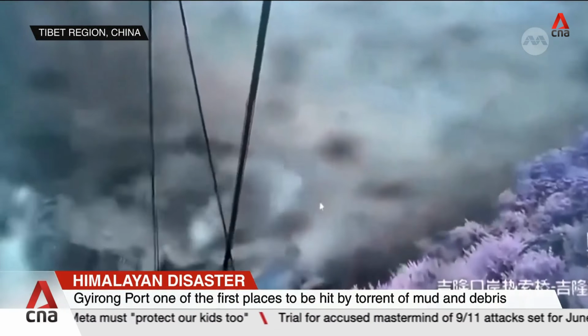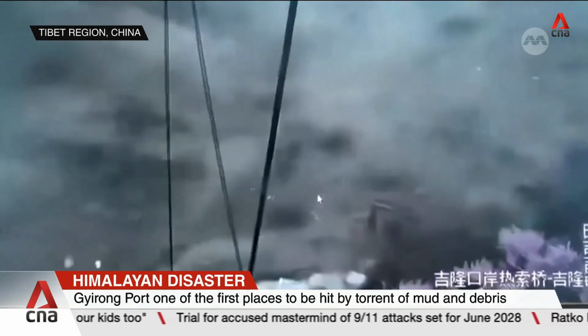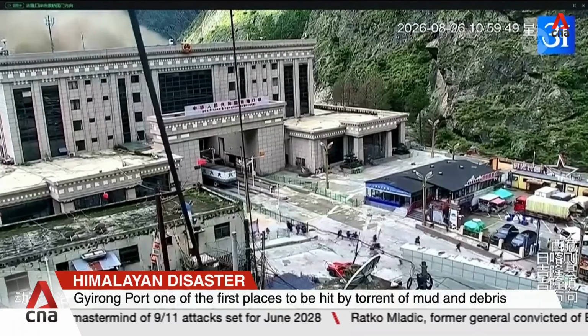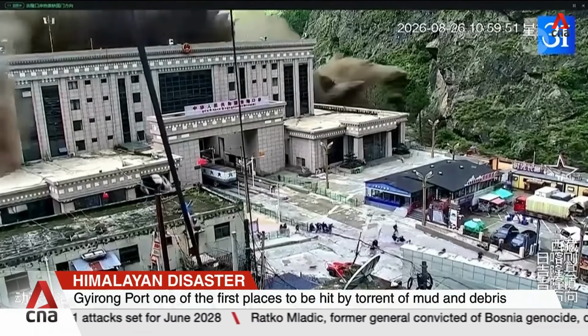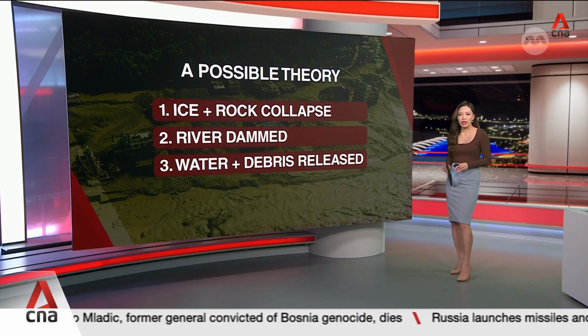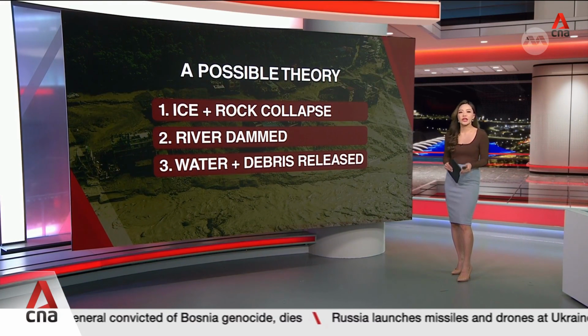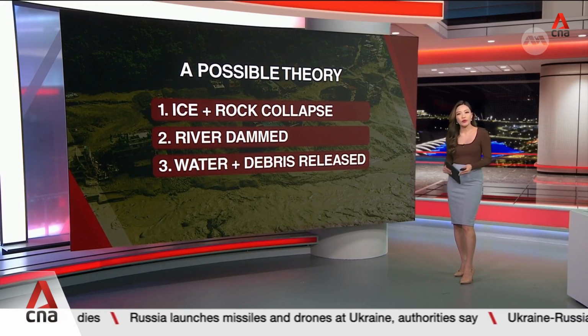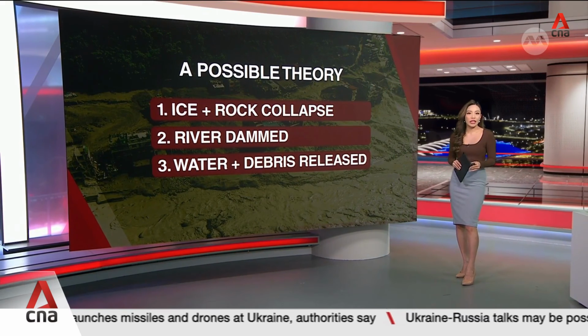Now, this heart-stopping video was captured by a surveillance camera. Within seconds, a building collapsed and vehicles were buried. But there may have been another crucial step. Preliminary satellite imagery suggests the avalanche blocked the river about 20 kilometers upstream of the border, creating a temporary lake.